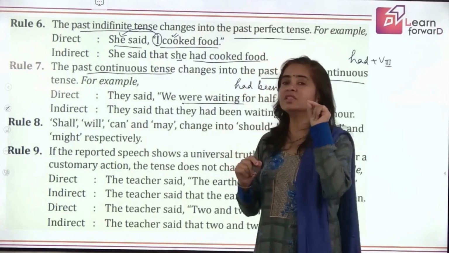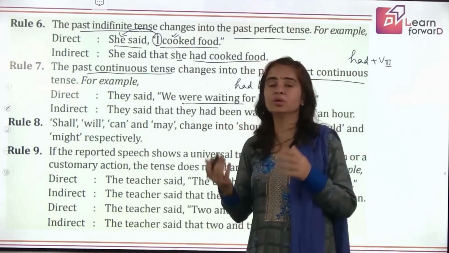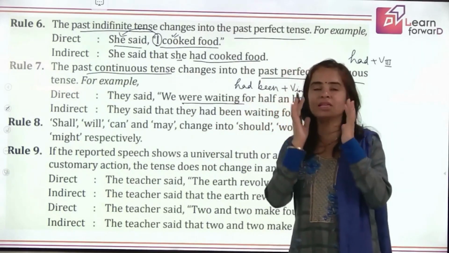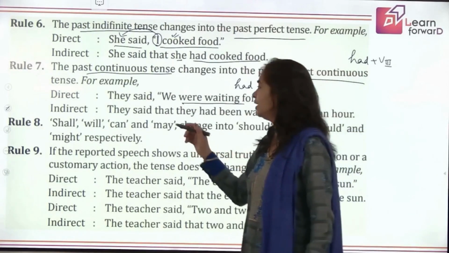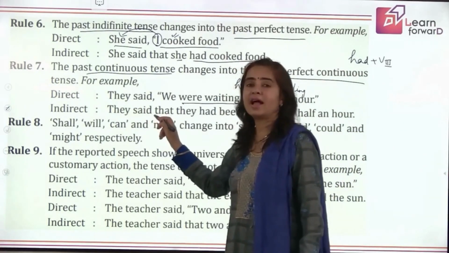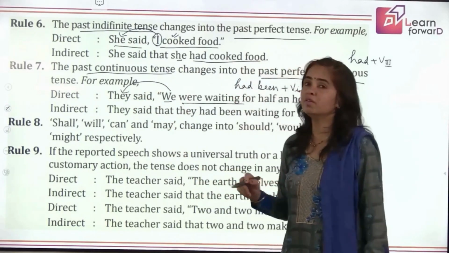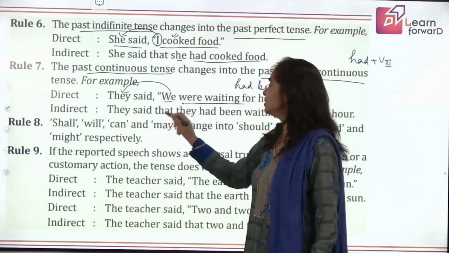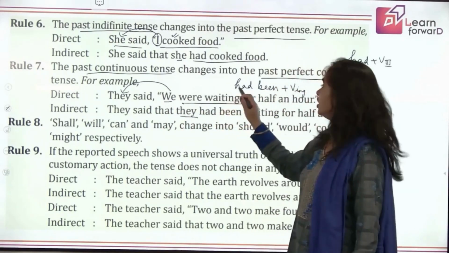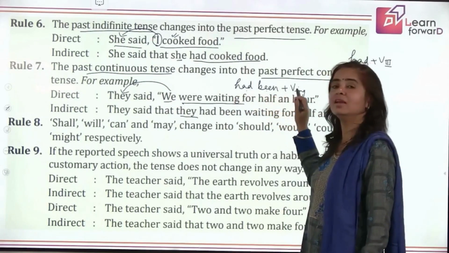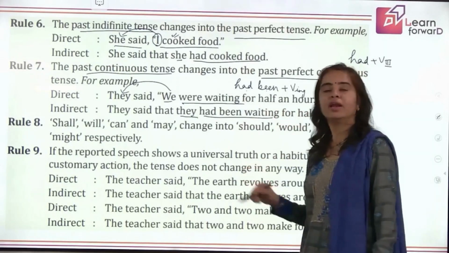See, at every step, whatever change we are making, we must say that, so that the things get just pasted in your mind. Okay, so you need not sit and learn the rules. Please, I have been telling always. So they said that. First person pronoun will change according to the subject. So it will also become third person. They said that they were waiting will change to had been waiting. They had been waiting for an hour.